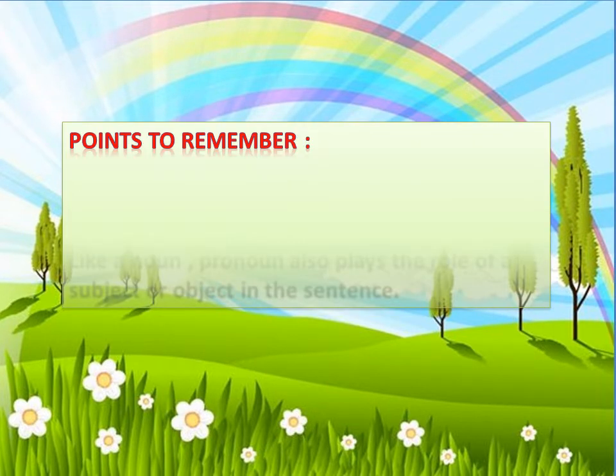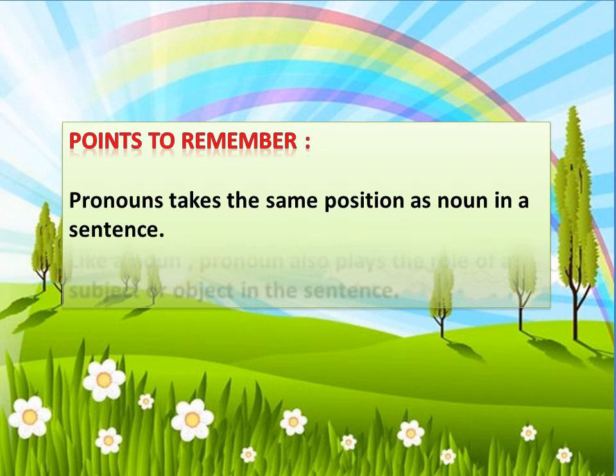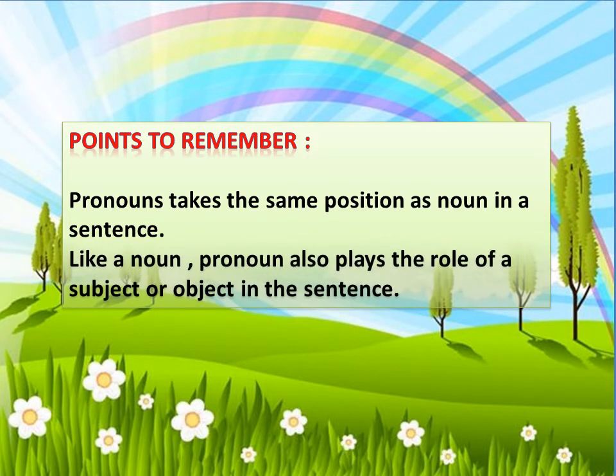So for learning pronouns, we have to remember some points. First, a pronoun takes the position of a noun in a sentence. Like in the previous slide, we have seen an example, Radhika is my class fellow. She is a beautiful girl. So here the pronoun takes the same position as the noun in a sentence. Next, like a noun, a pronoun also plays the role of a subject or object in the sentence. Means, like a noun, it can come at both positions, at the subject position and the object position.